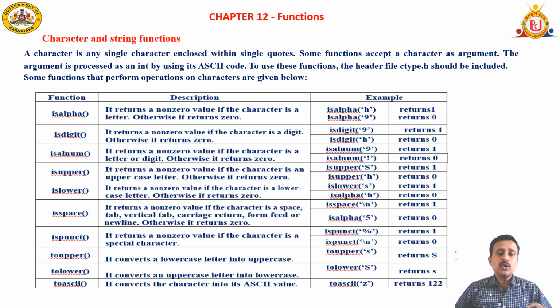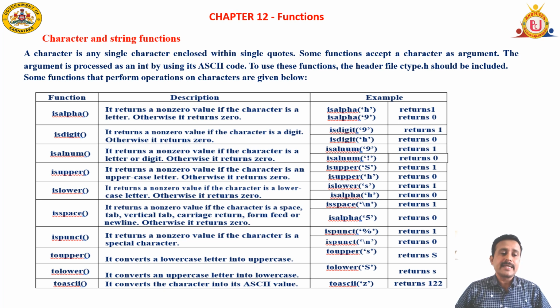Then the tolower function. This function converts a capital letter to a small letter, an uppercase character to a lowercase character. If it is in lowercase, it returns as it is. Only if it is in uppercase, then it is going to convert it into lowercase.